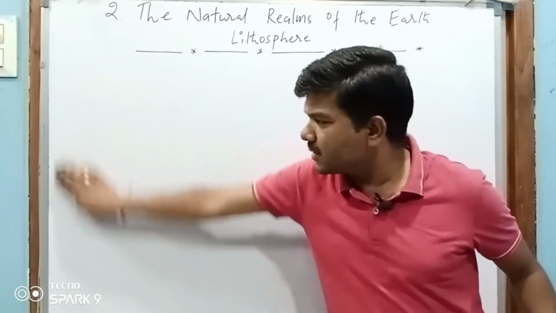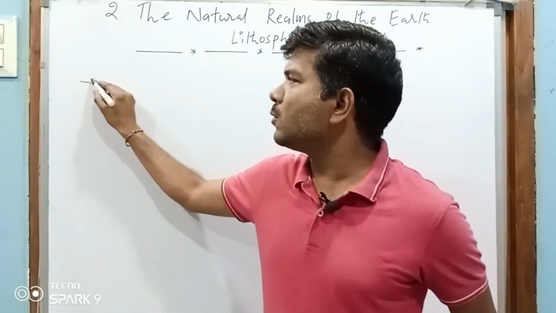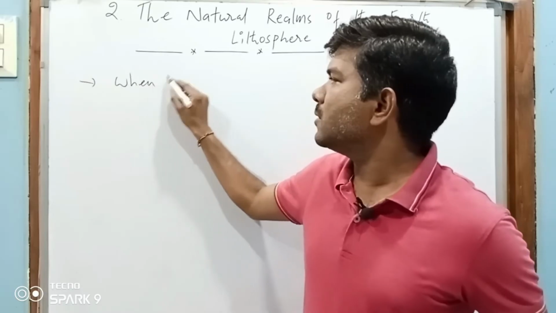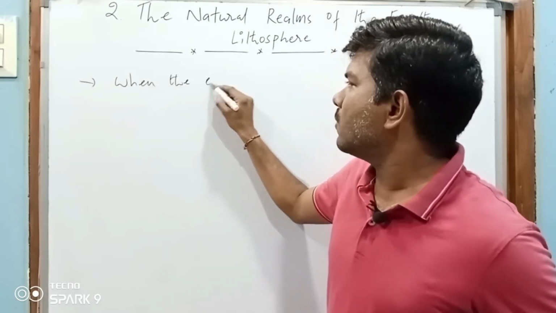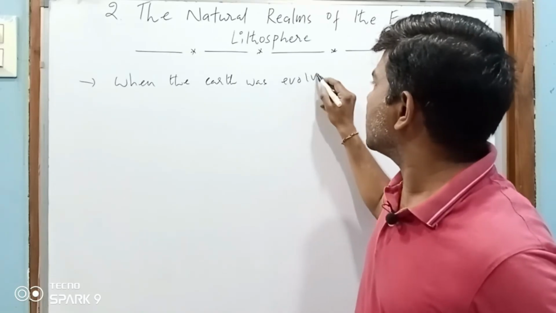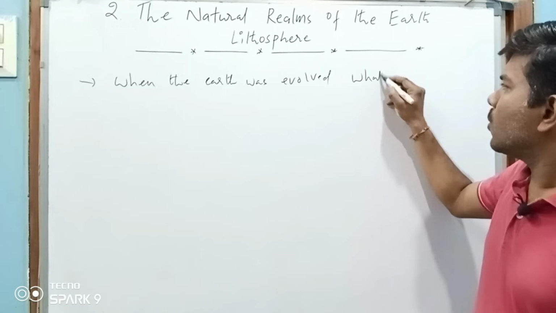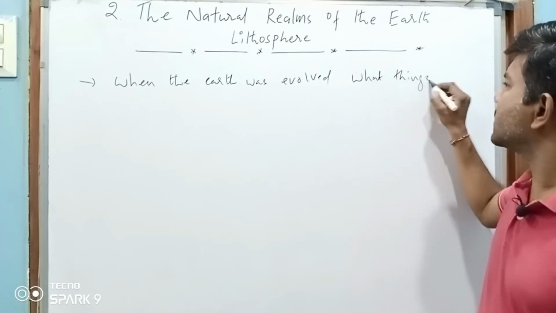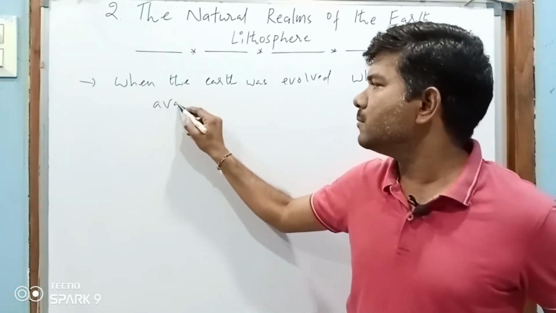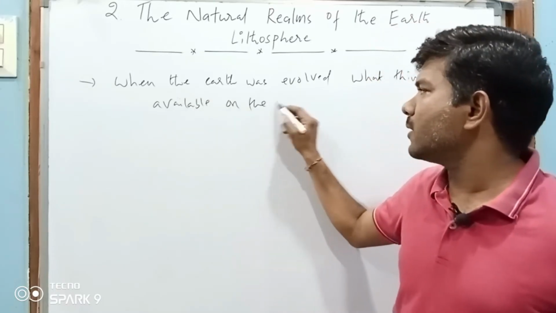As I just said about the lithosphere, when the earth was evolved, what things were available on the earth?